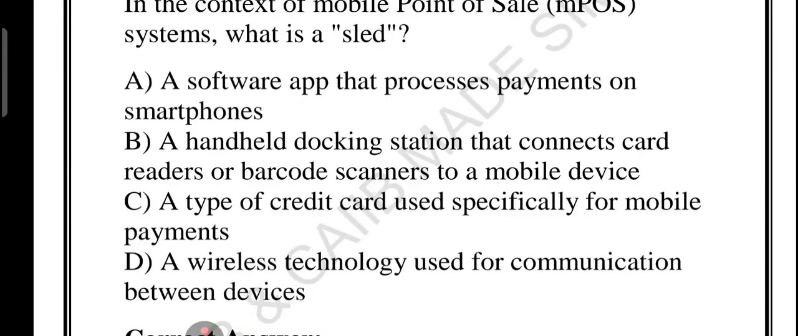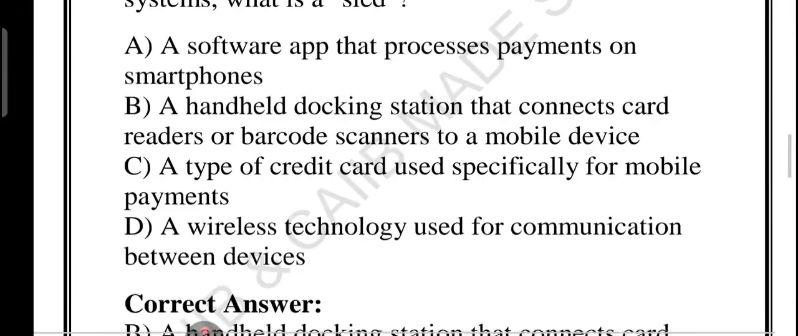What about option D? Again, it is wrong. SLED may use Bluetooth or cable to connect, but it is not a wireless technology. It is a physical docking station. So the correct answer is option number B.